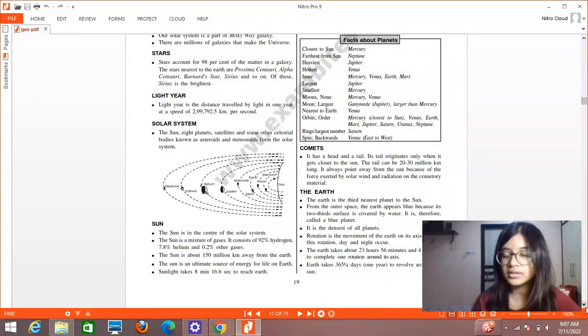We know that the earth gets its energy in the form of heat and light only from the sun. So the sun is the only source of energy for the earth. Sunlight takes about 8 minutes 16.6 seconds to reach the earth. So these figures are important.